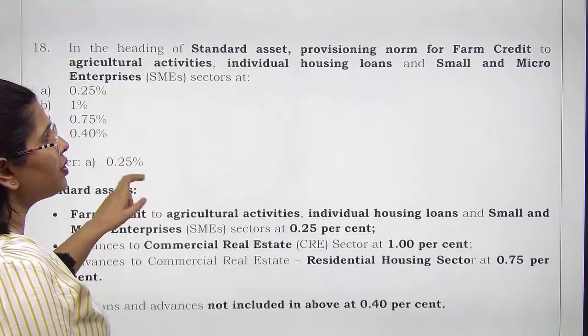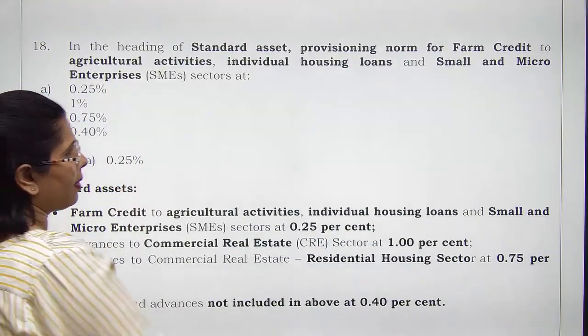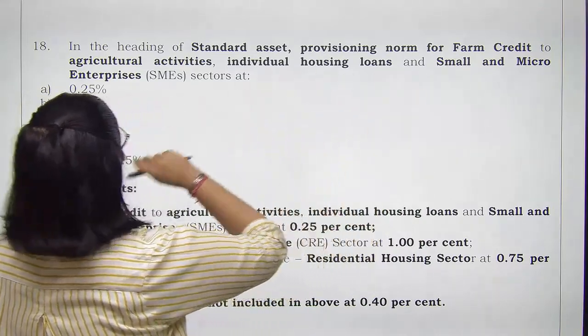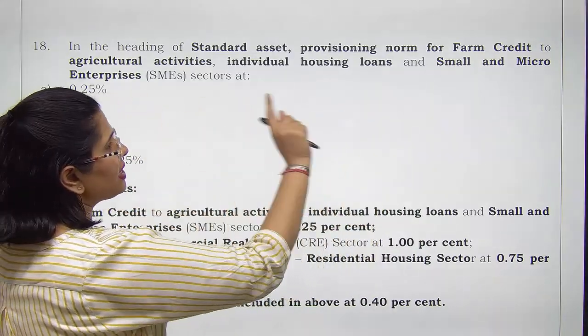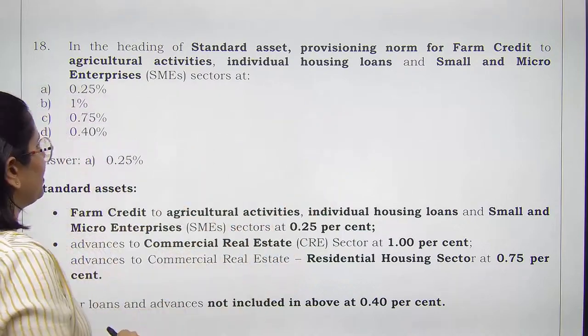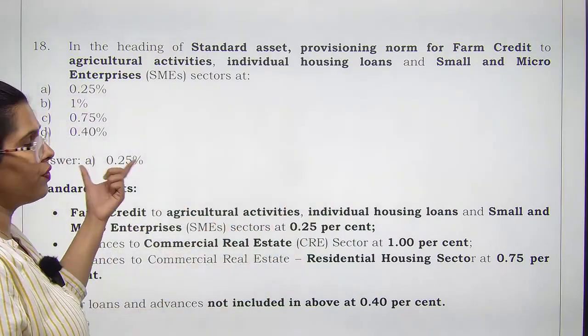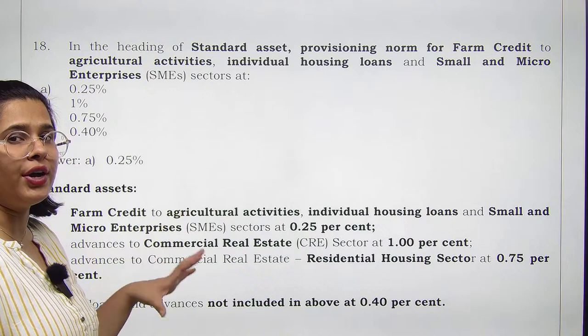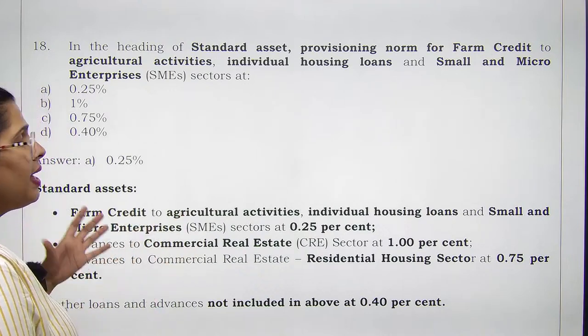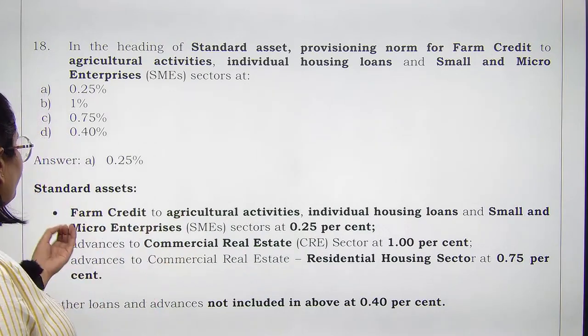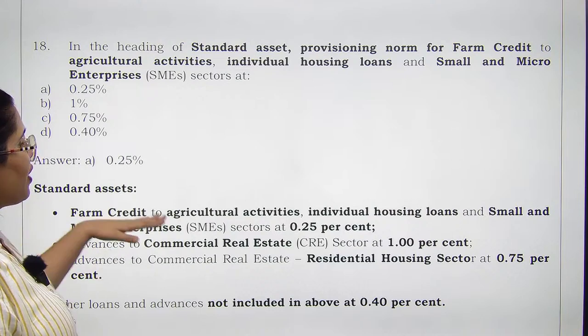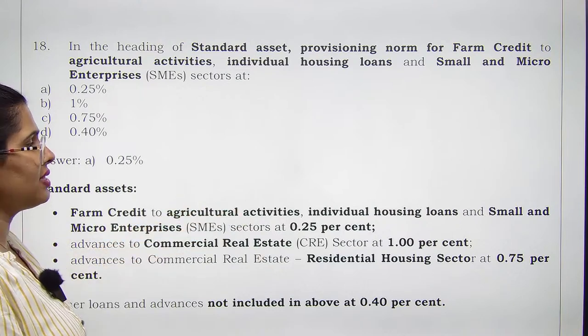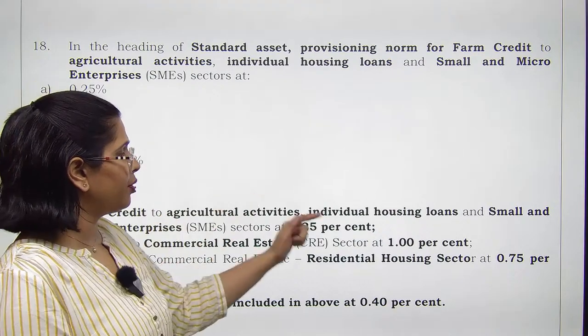We are talking about standard asset and then we are talking about the types of credit as farm credit to agricultural activities, housing loans and small and medium enterprises. So what is going to be the provisioning norm? It is going to be 0.25%. How much will it be? 0.25%. Now standard assets, farm credit to the agricultural activities, individual housing loan, SME sector, provision needs to be created at 0.25%.